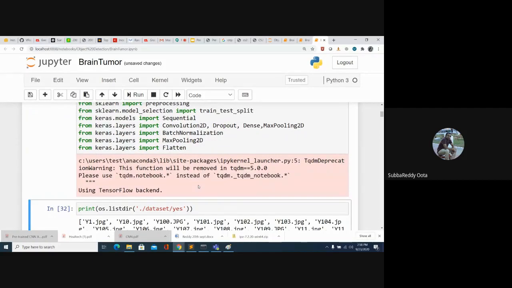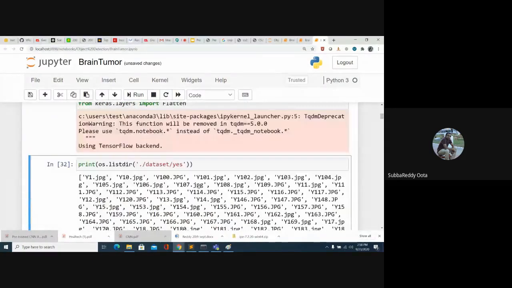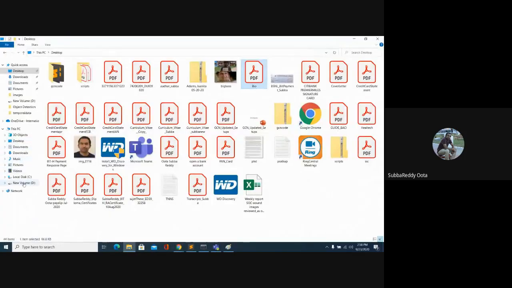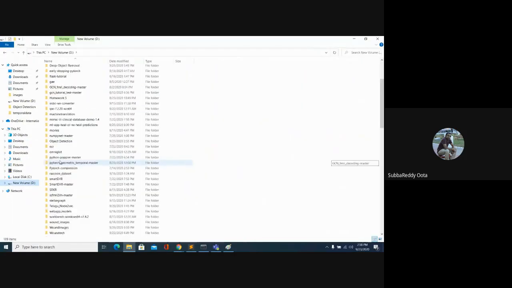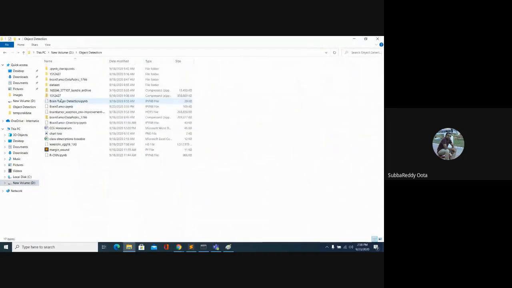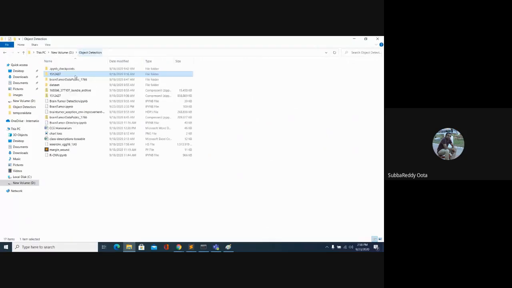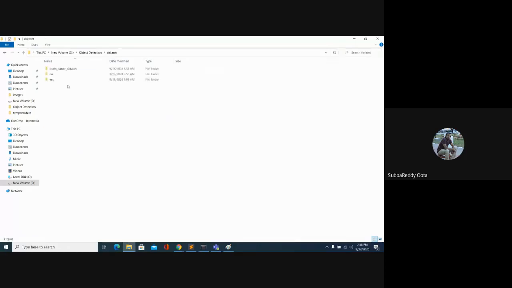Okay, so I imported all the layers. Now I have a data set. Let me go to my data set. Yes, this is my data set, and it has two folders. No is one folder.